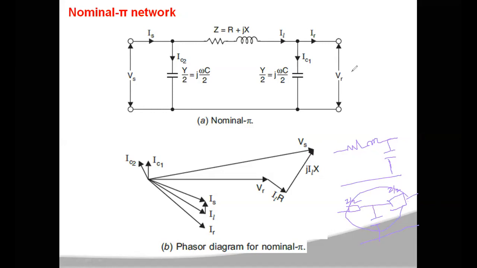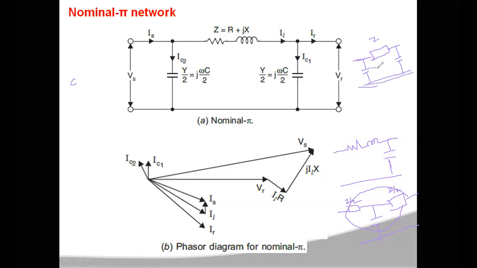Now in the nominal pi method, you divide the total capacitance of the transmission line into two parts. One part is connected at the sending end, another part at the receiving end. Suppose you have a transmission line with impedance Z. If the total capacitance is C, then half of the capacitance is connected at the sending end and the other half at the receiving end. Now this network looks like a pi network, so this is called the nominal pi method.